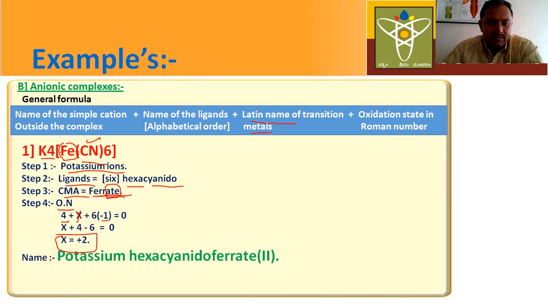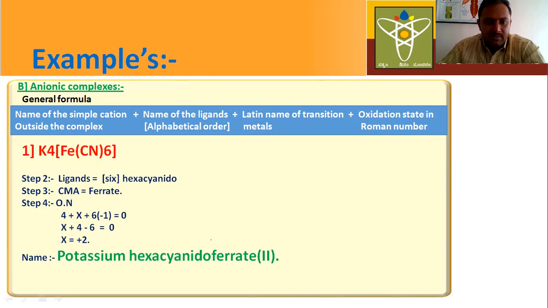Next, let us write the IUPAC name for the given compound. Here, according to the general formula for anionic complexes, first you have to mention the name of the counter ion. What is the name of the counter ion? Potassium. Next, the name of the ligand, here hexacyanido. Next, the Latin name is ferrate. Next, the oxidation number in Roman numbers. In this way you have to write IUPAC names for anionic complexes. It is very simple.